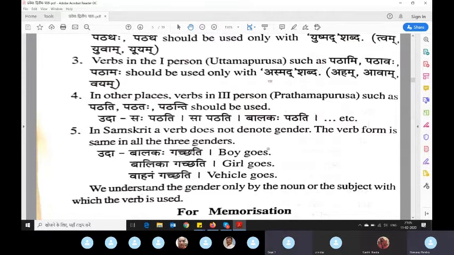So the raw form of this is gam, or gach. As of now, you can say gach is the raw form, so that we will say is the root. That is a verb, so that will not come to the end category.